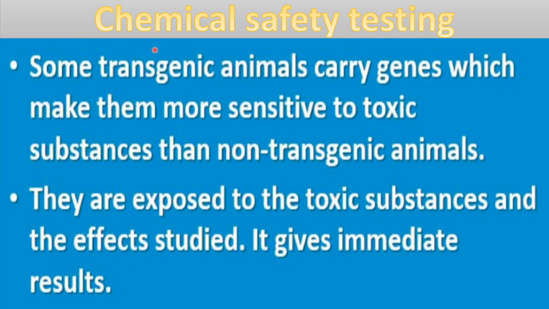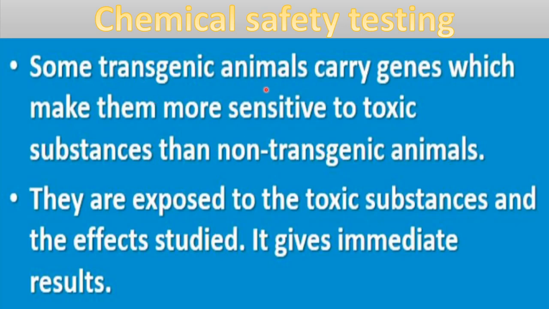Next is about chemical safety testing. So any of the new medicine, like in all the medicines there will be chemicals, and there is a need to test that chemical present in that medicine. Okay, so some transgenic animals are used for that. Some of the transgenic animals carry genes which make them more sensitive to the toxic substances than non-transgenic animals. So what is done here?